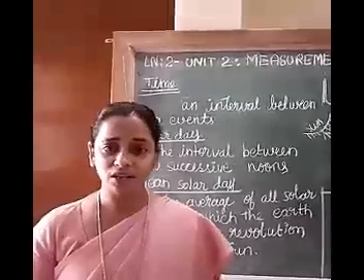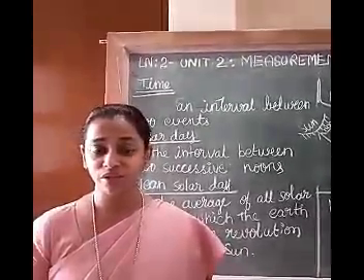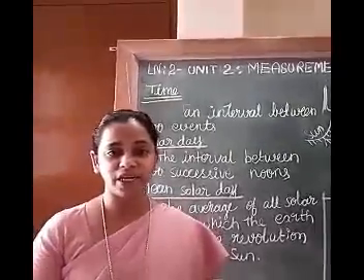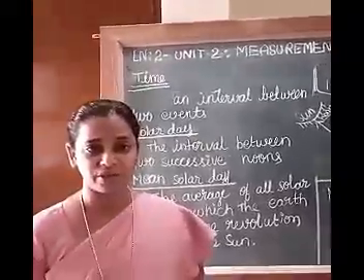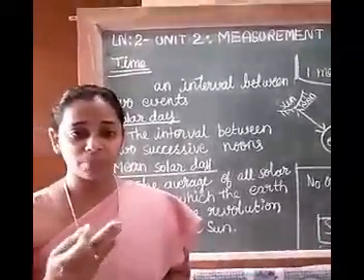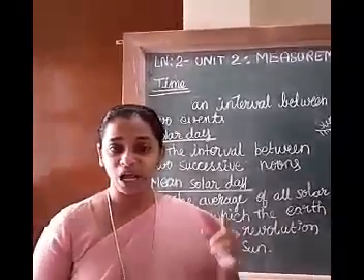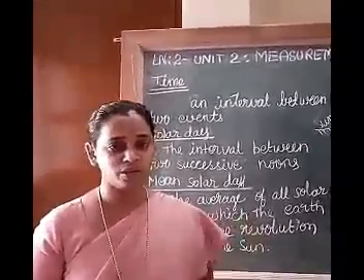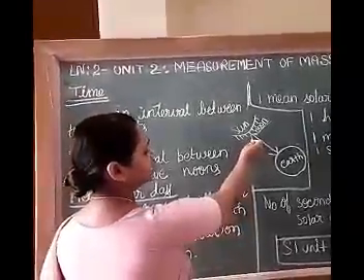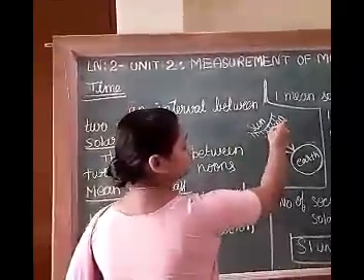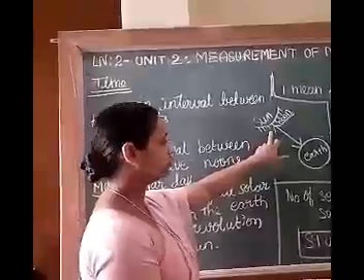We know that Earth rotates about its axis. This in turn results in the formation of day and night. However, to the people on the surface of the earth, the sun appears to revolve around the earth. The sun appears to be at its highest position at noon.